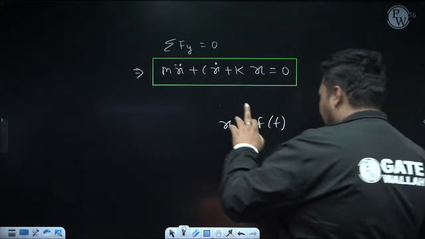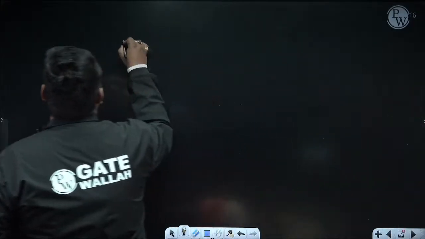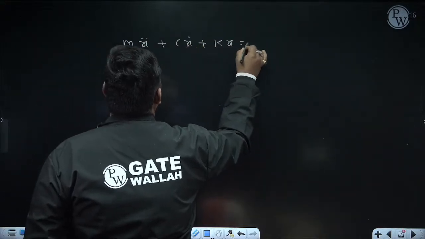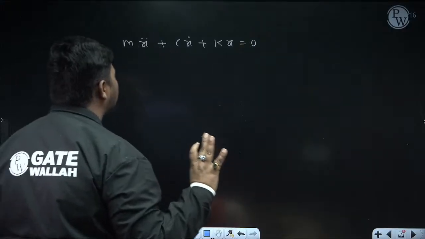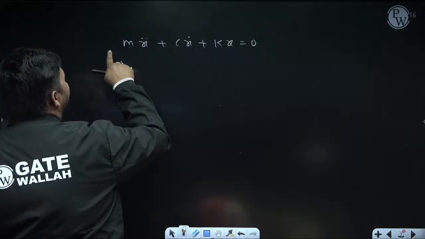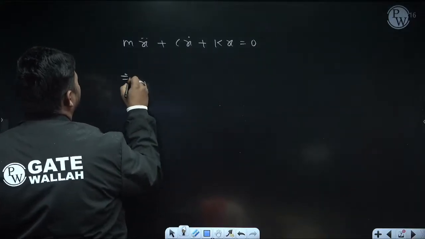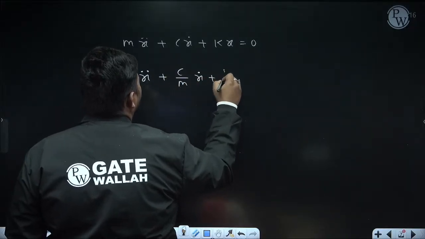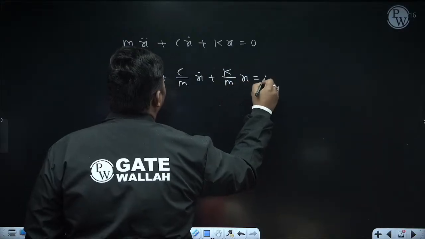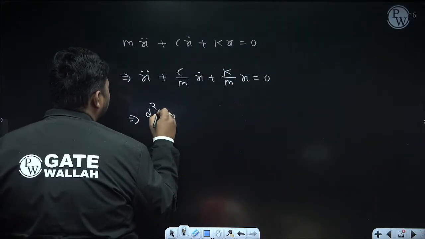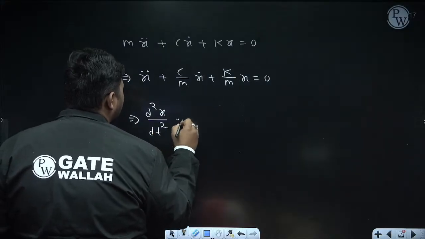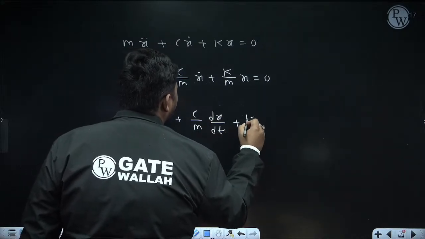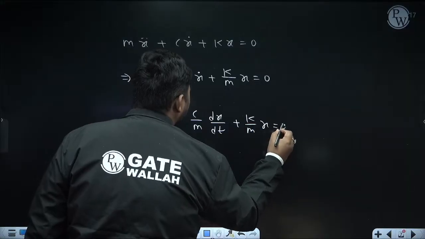Okay, so see, right now we got this equation. It is m x double dot plus c x dot plus k x equal to 0. Right now I am not doing it completely, but I am discussing some mathematics part. What I am doing now is dividing this entire equation by m. So it will become x double dot plus c upon m x dot plus k upon m x equal to 0. Now can I say x double dot is nothing but d square x by dt square, plus c upon m, x dot is nothing but dx by dt, plus k by m x equal to 0.